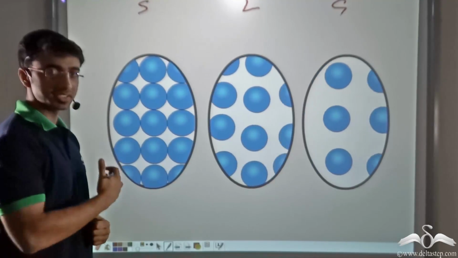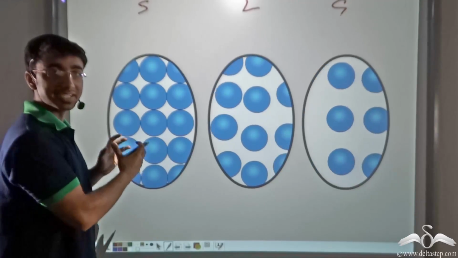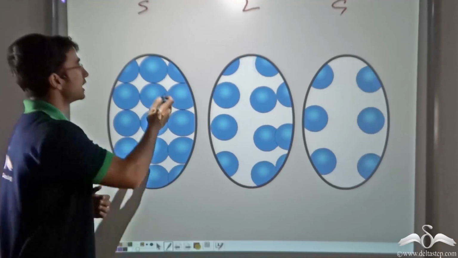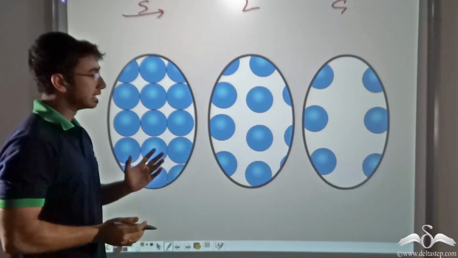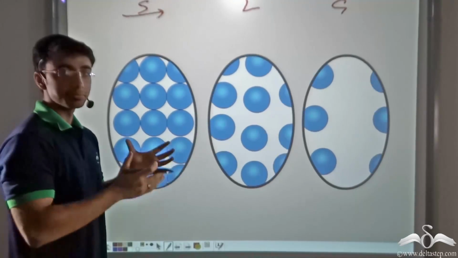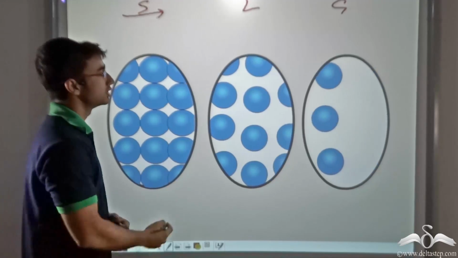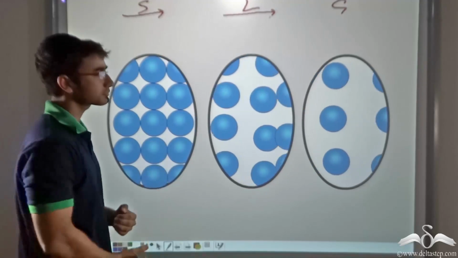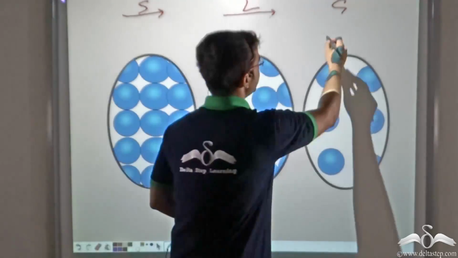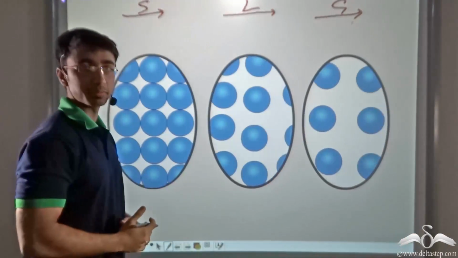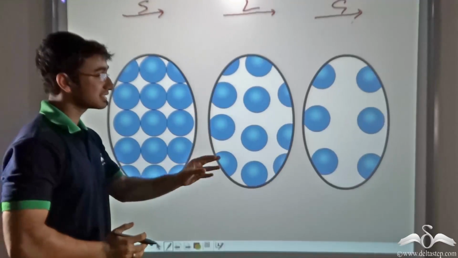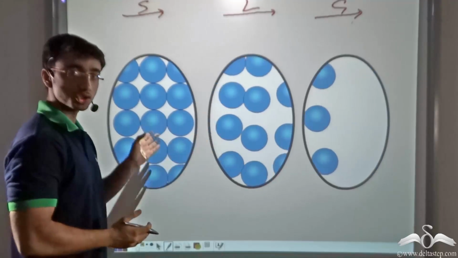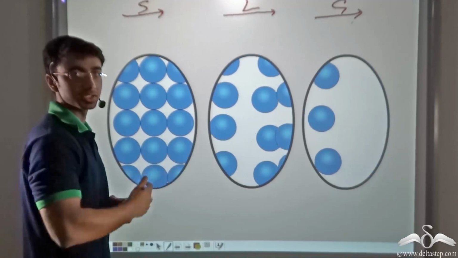Now, if you look closely, you will see that in solids, the molecules are very densely packed. So a sound disturbance takes a very short time to pass from one end to the other in this direction. Come to liquids now. You will find that the molecules are relatively less densely packed. So we can say that the sound disturbance takes a longer time to pass than in solids. And if you consider gases, you will find that the molecules are very sparsely packed. What does this imply? This implies that the sound disturbance traveling through gases will take a much longer time than liquids or solids to pass from one point to the other.